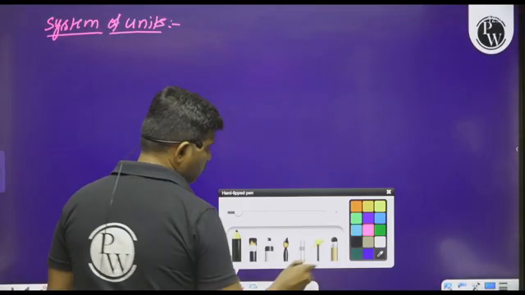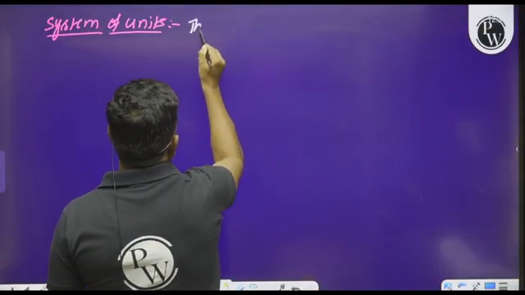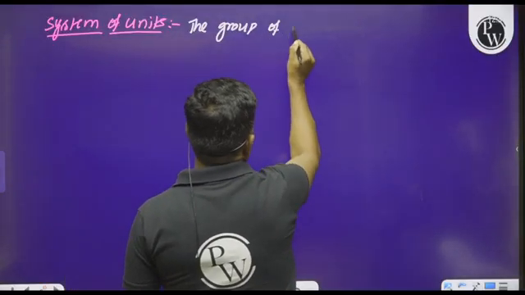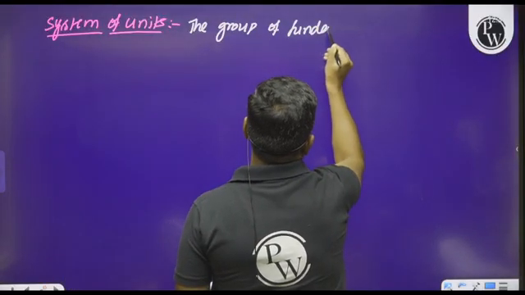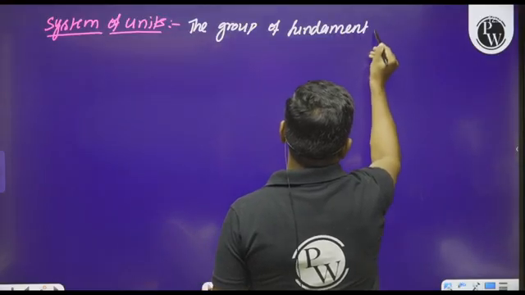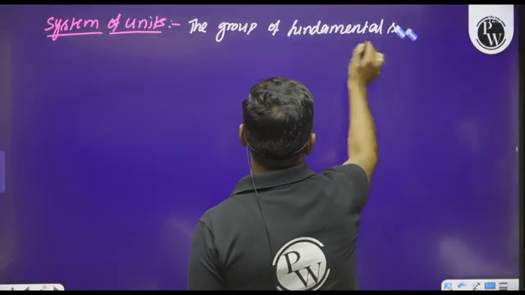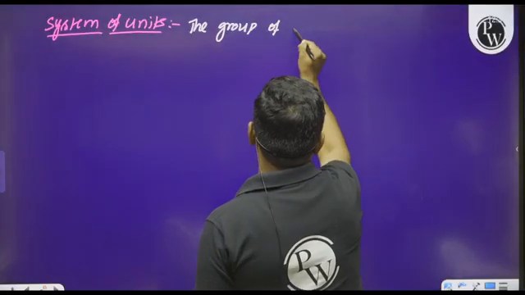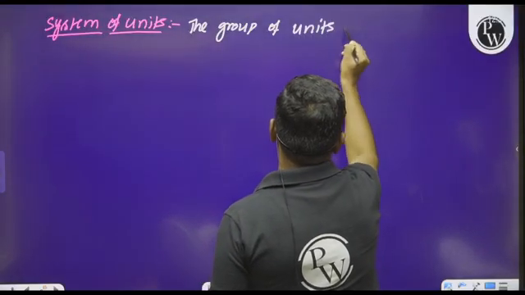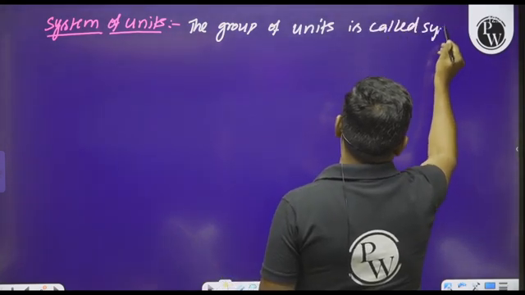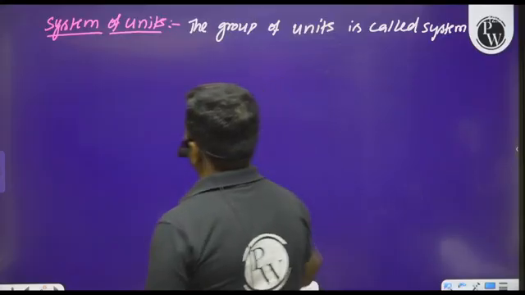So please observe this. I will write here, the group of fundamental units, or simply we can say the group of units, is called a system of units.